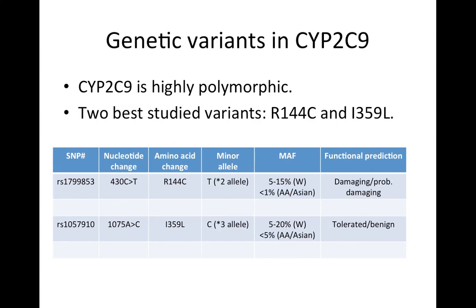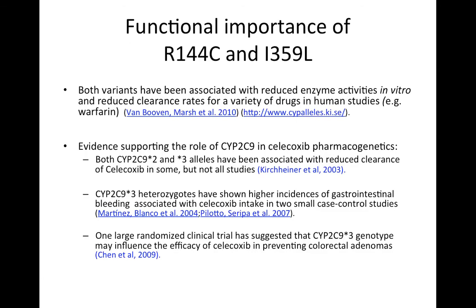But the leucine to isoleucine change at position 359 is conservative and is predicted to be tolerated by SIFT and benign by PolyPhen. Both variants have been associated with reduced enzyme activities in vitro and reduced clearance rates for a variety of drugs in human studies. The most notable example is warfarin.